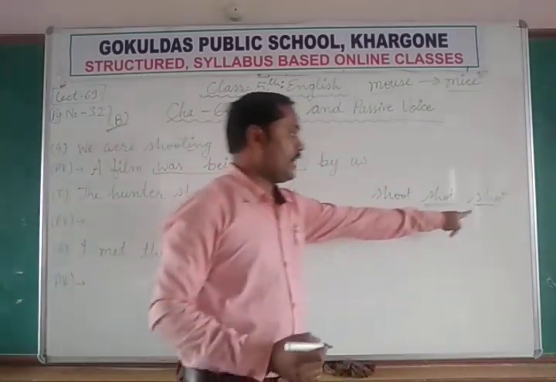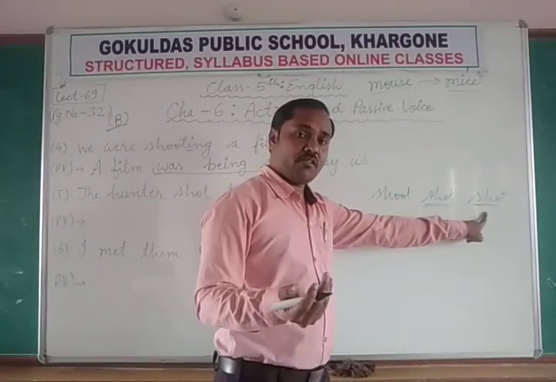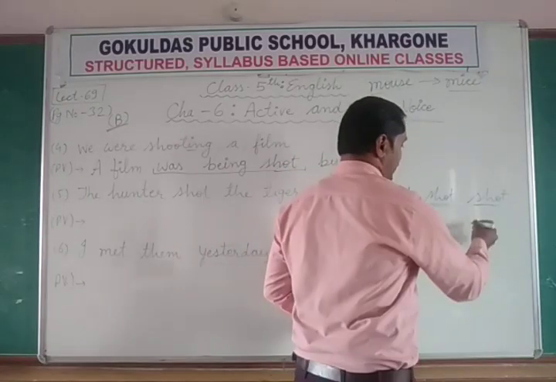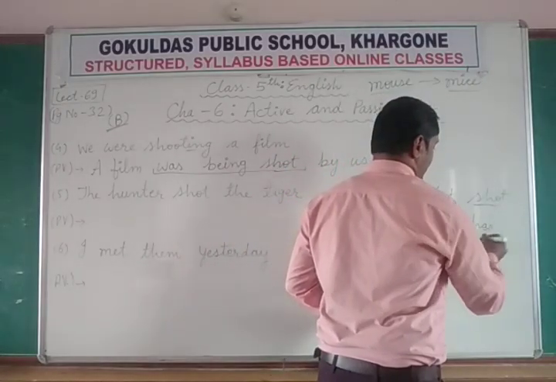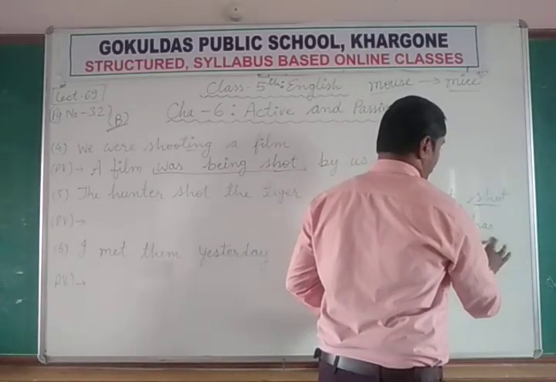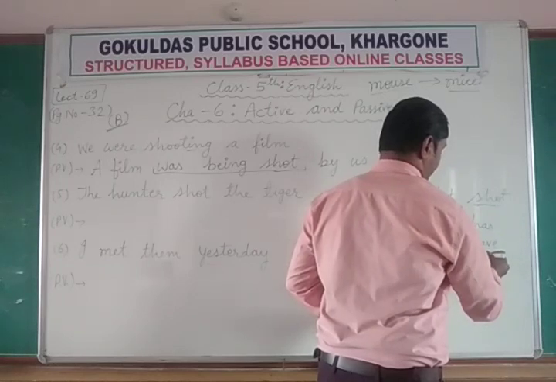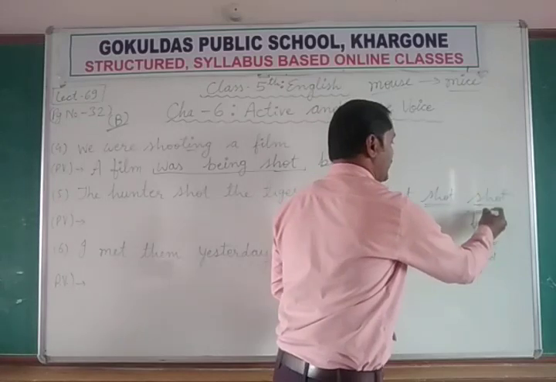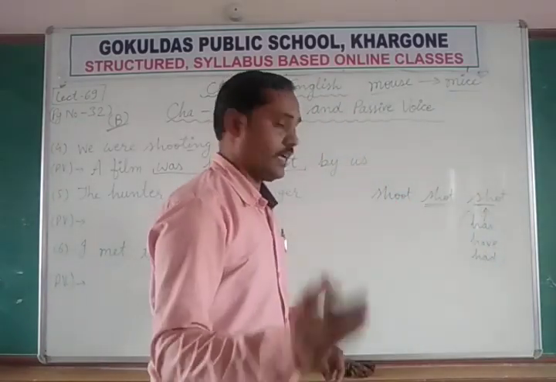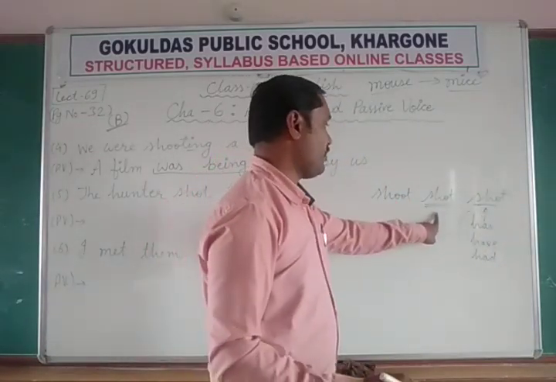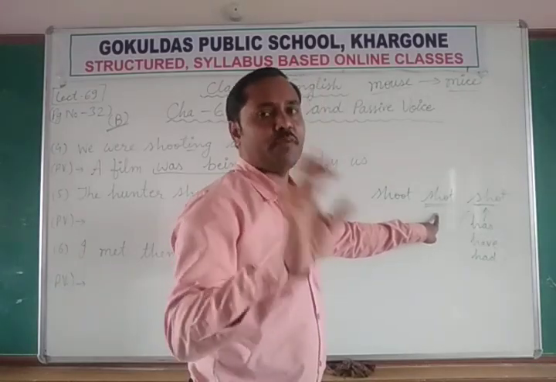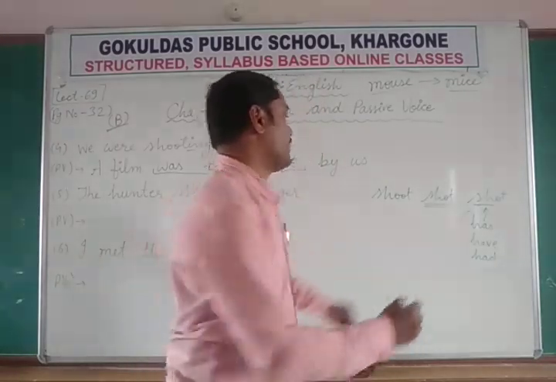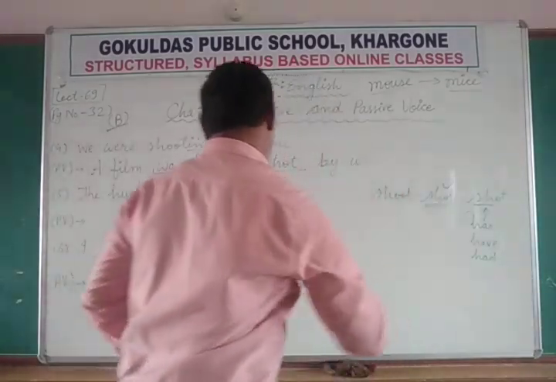But third forms are used either in passive voice or with the help of has, have, or had, but the second forms are used normally without has, have, had. So that is clear that this is the second form of the verb.